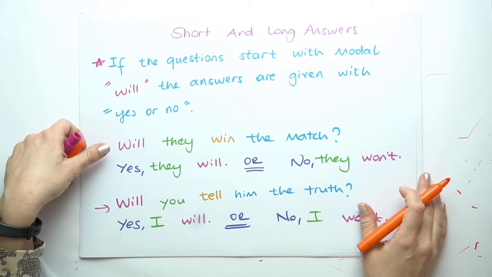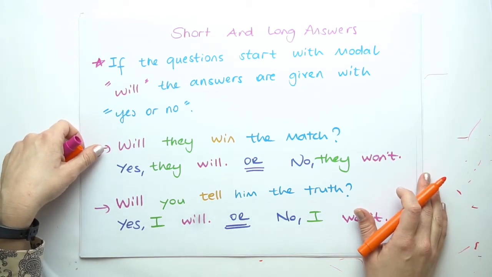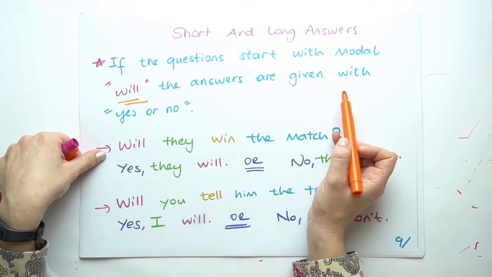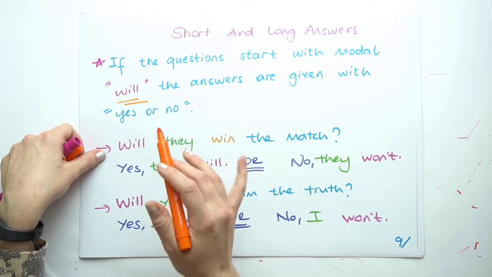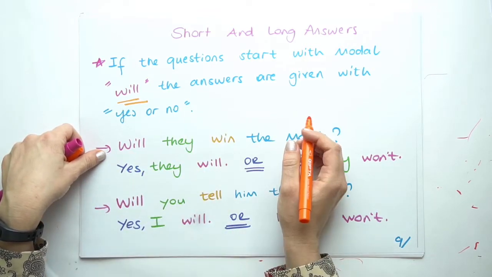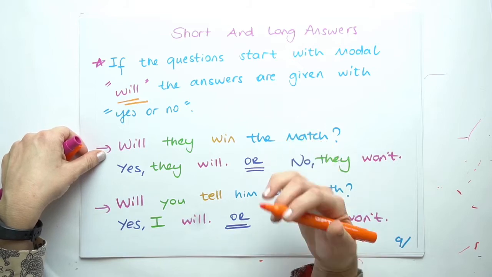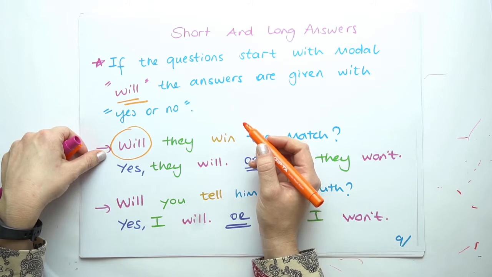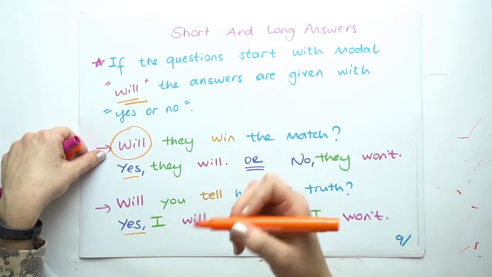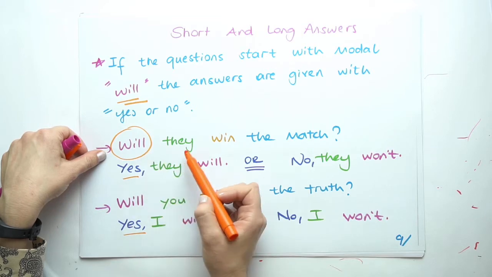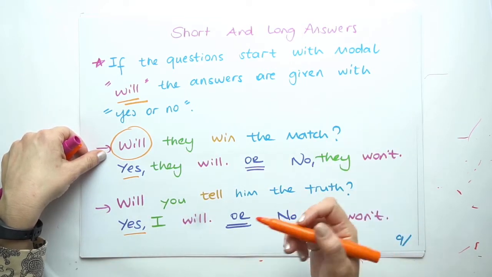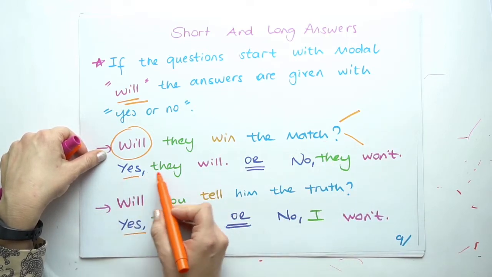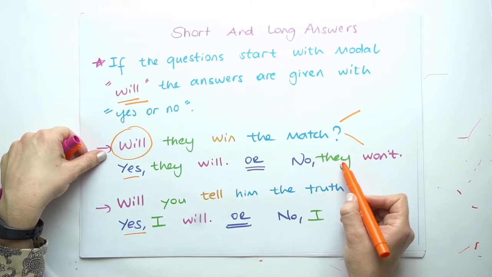Now let's take a look at the short and long answers. If the questions start with a modal like will, the answers are given with yes or no. This rule applies for all of the questions in English. If a question starts with a helping verb or a modal, the answers are always yes or no. Now let's take a look at the examples. Will they win the match? So there are two options, yes or no. The possible answers are yes they will or no they won't.